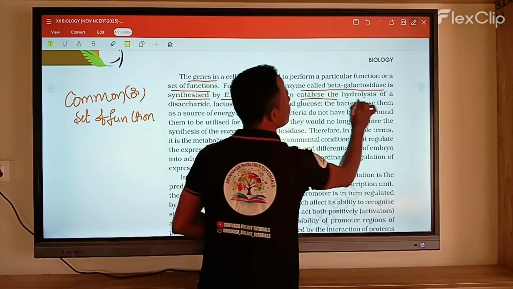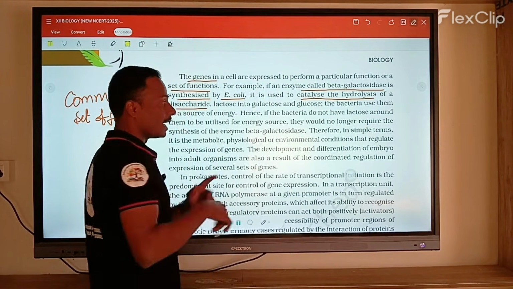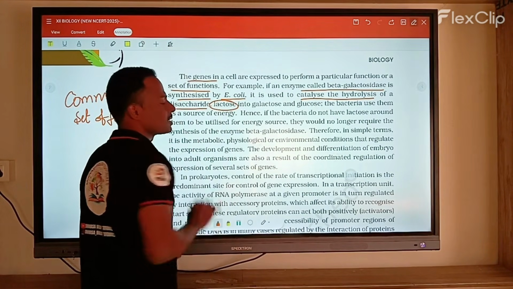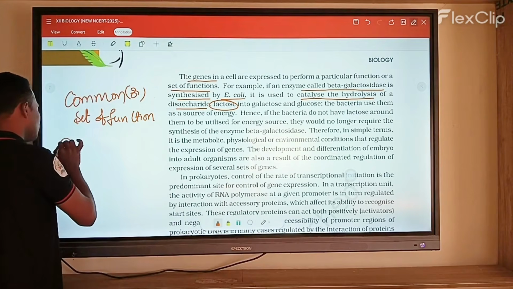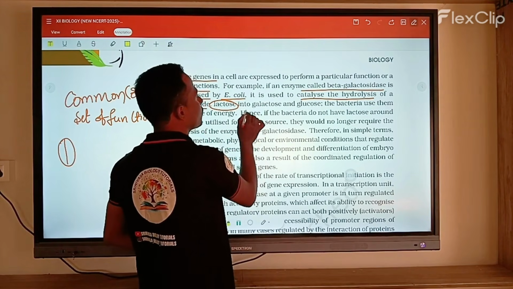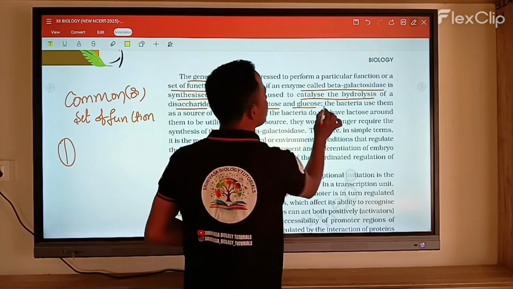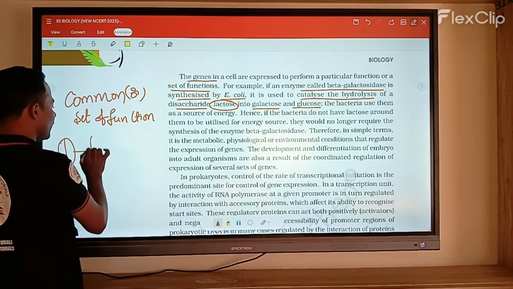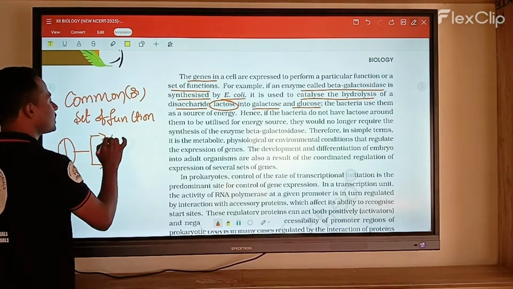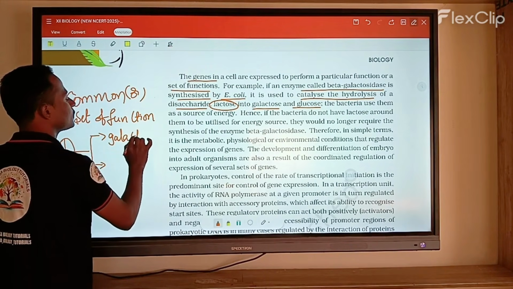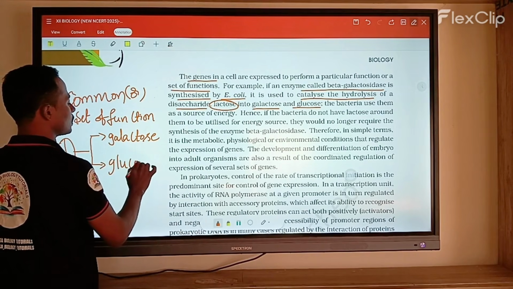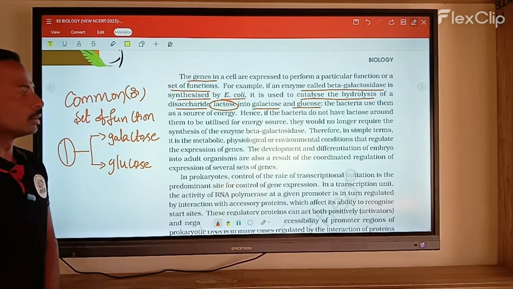It catalyzes the hydrolysis of disaccharides. What is the disaccharide molecule? That is lactose. Lactose is a disaccharide molecule. In this hydrolysis process, lactose is converted into glucose and galactose. It breaks down to form one galactose and one glucose also.